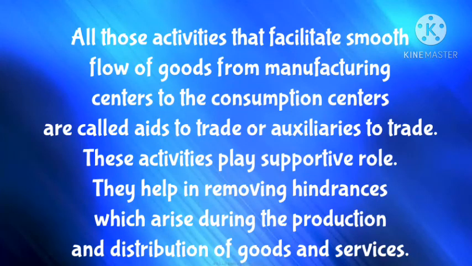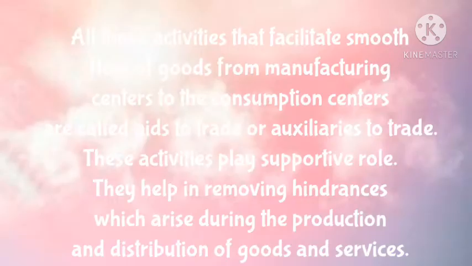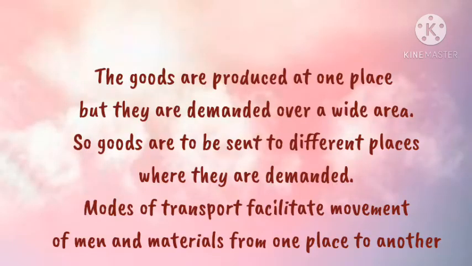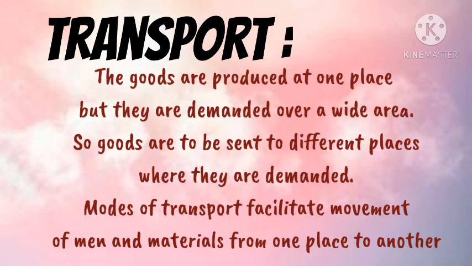The first one, transport. The goods are produced at one place, but they are demanded over a wide area. So goods are to be sent to different places when and where they are demanded. Modes of transport facilitate movement of men and material from one place to another.